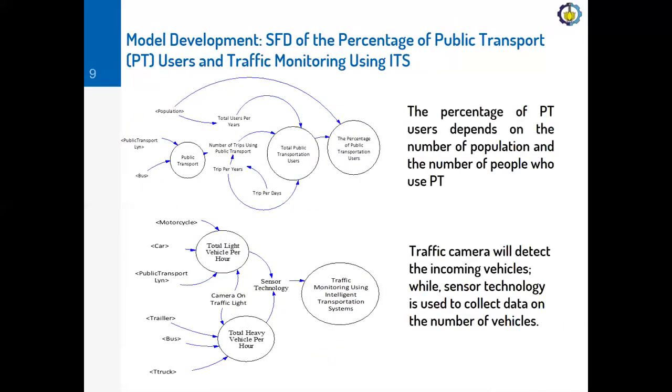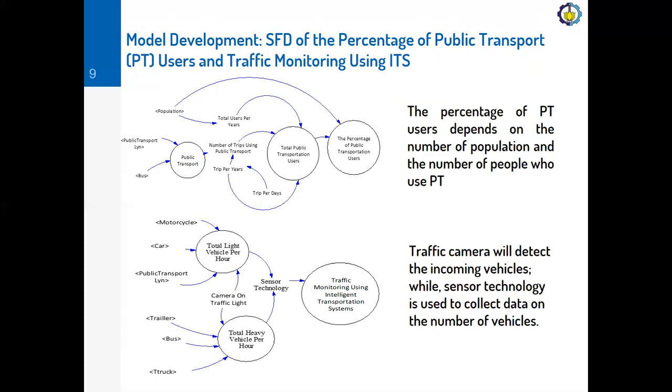And here is the SFD of the percentage of public transport users, the first SFD, and the second SFD is traffic monitoring using ITS. We can start from the first SFD. The percentage of public transport users depends on the number of population and the number of people who use public transport.